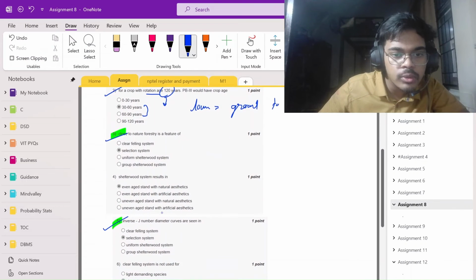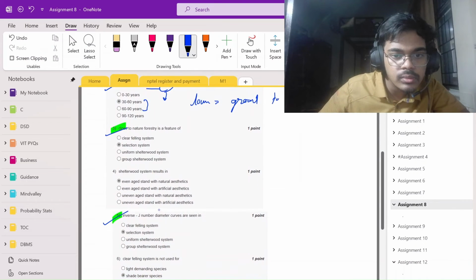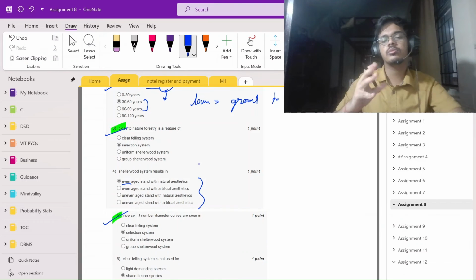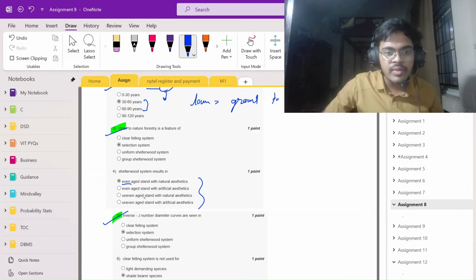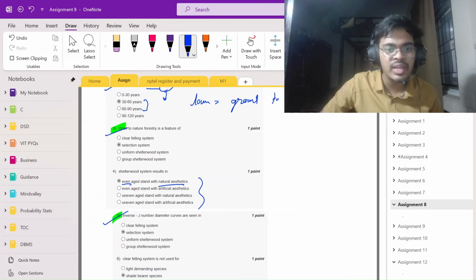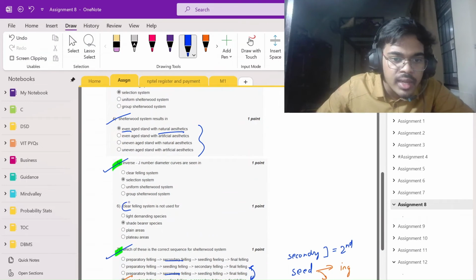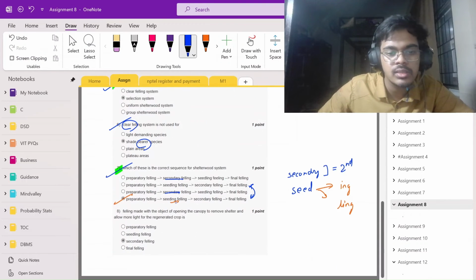Then shelter system result. Okay, shelter weight. See, a unique option out of only one set of options out of 120 questions. So even is and natural edge. So natural is good, even is good, uneven is never good. So this option. Okay. Then okay, clear beer. I remember this as this.